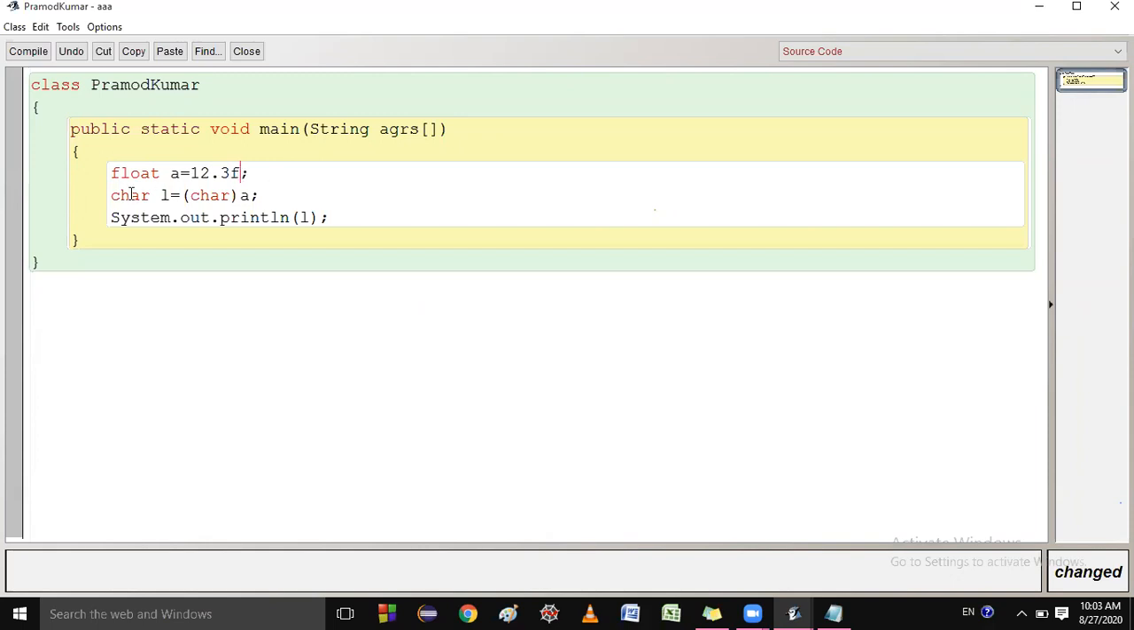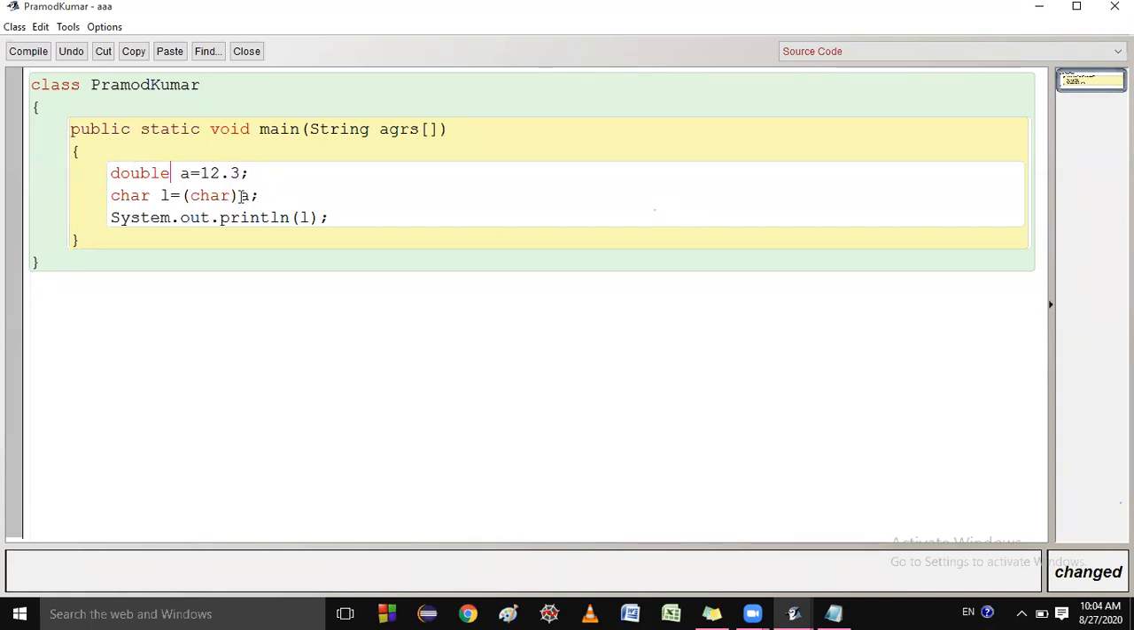So what is the size of float? I said to you, please revise everything. 4 bytes. And if I write double here, what is the data size? 8 bytes.